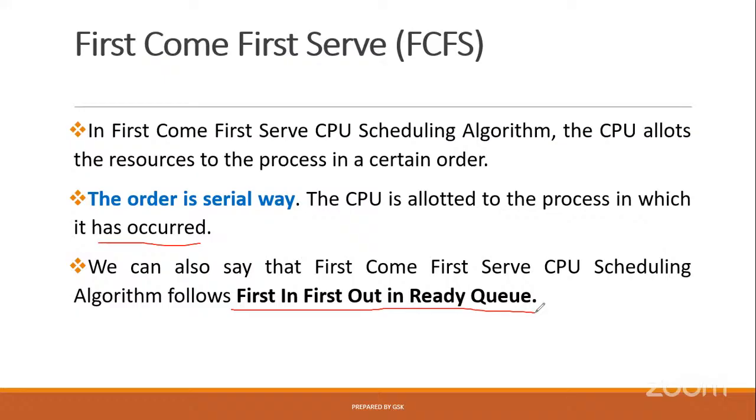You may observe different queues now. Suppose you want to take a ticket in the railway station, offline mode. We maintain some queue. Whoever stands in the queue first may take the ticket first. First in, first out. Whoever comes first will go first. So that is the meaning of first in, first out in the ready queue. In the ready queue also, the same queue is maintained. The first in process will be executed first.